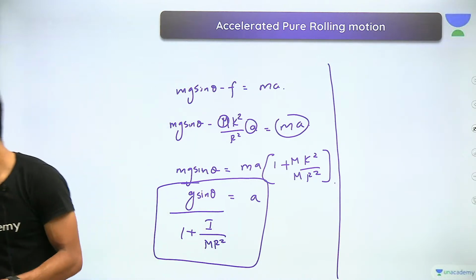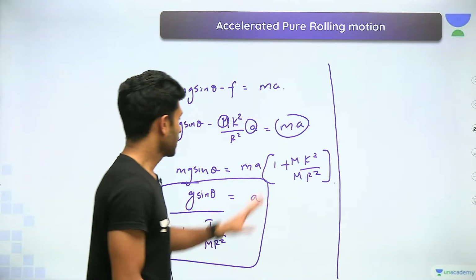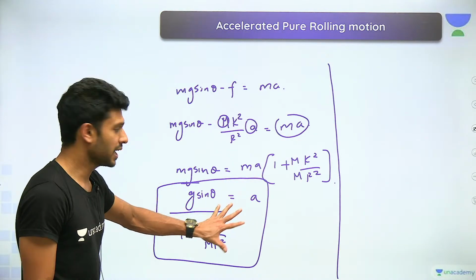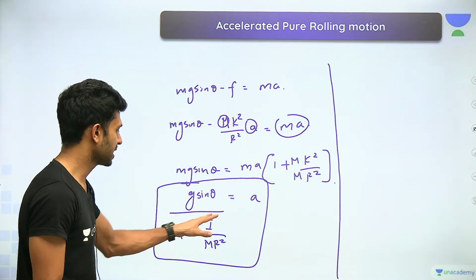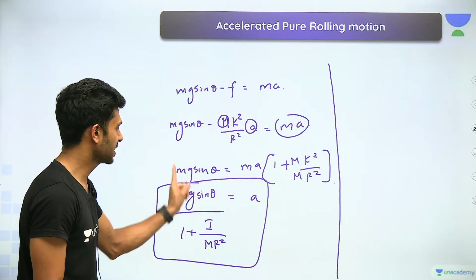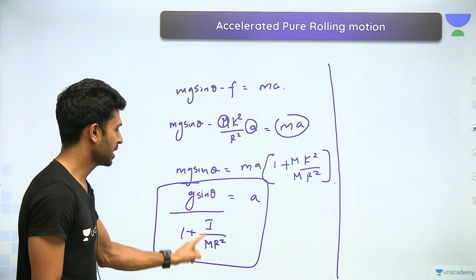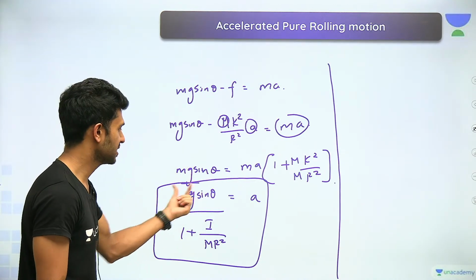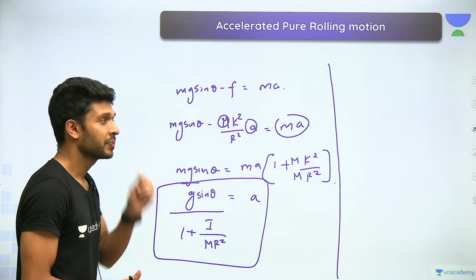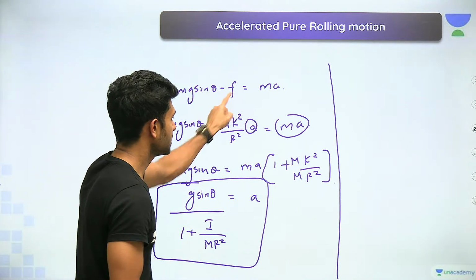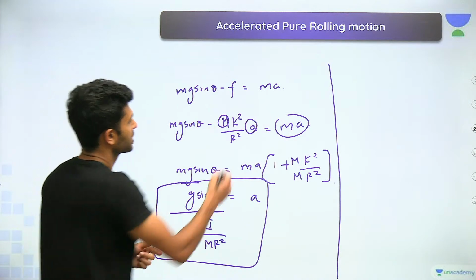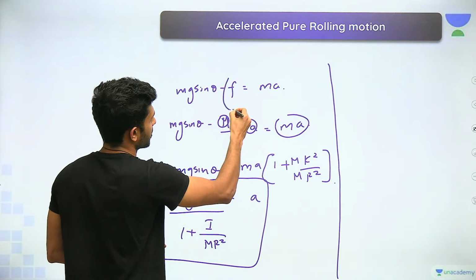Okay, so we got the equation for acceleration. Please learn it by heart. G sine theta by 1 plus I by mr square. Once more, acceleration is g sine theta by 1 plus I by mr square. Now, can we also find an equation for f?